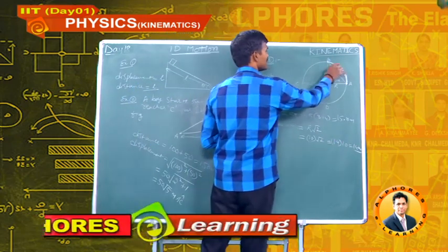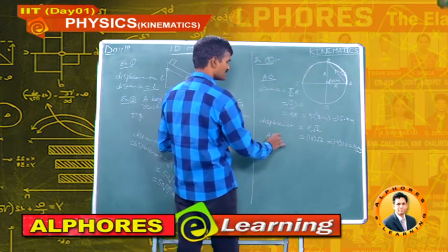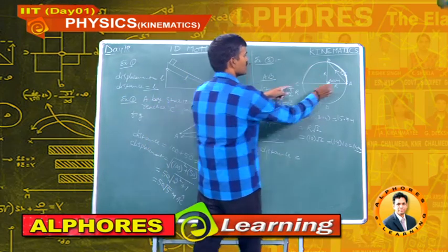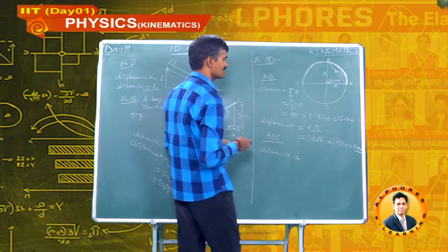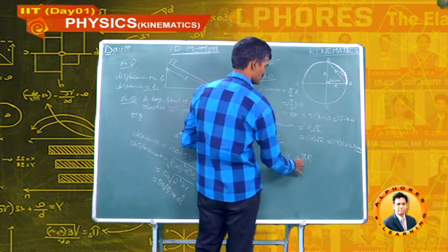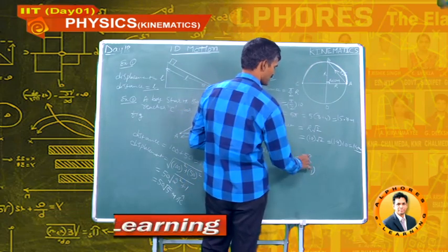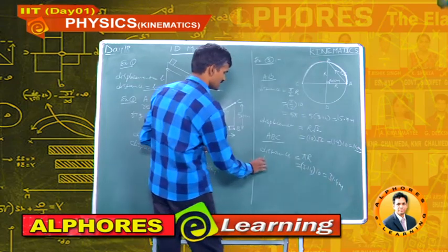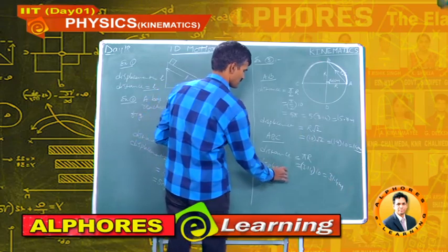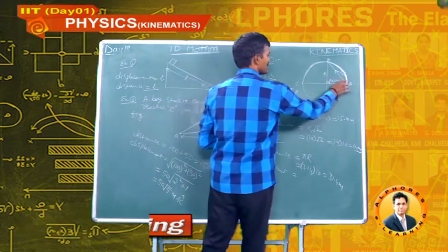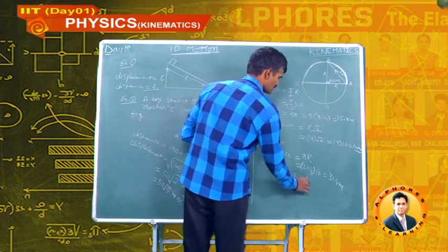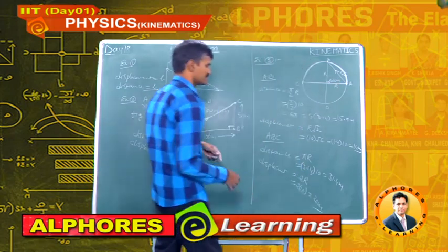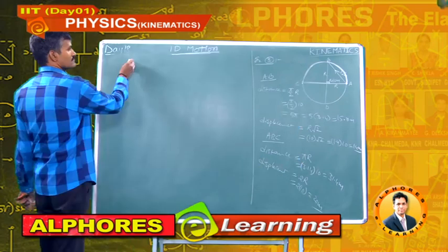If we consider the journey ABC, for the ABC journey, the distance travelled by the boy is pi r, that is 3.14 into r, where r is 10 meters, that is 31.4 meters. The displacement travelled by the boy is the shortest length, that is 2r, that is 2 into 10, 20 meters. Displacement travelled by the boy is 20 meters.